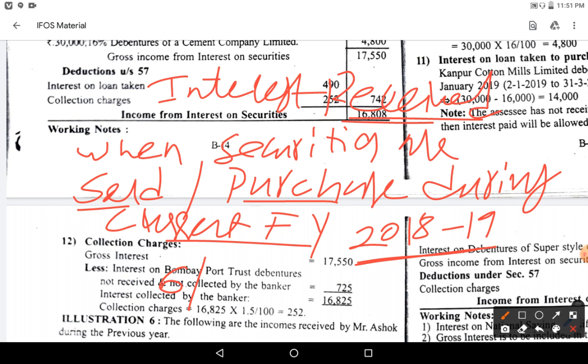For interest received, 6 months period interest we will receive, whether you hold even for a single day or for 1 month, you will receive the entire 6 months interest.